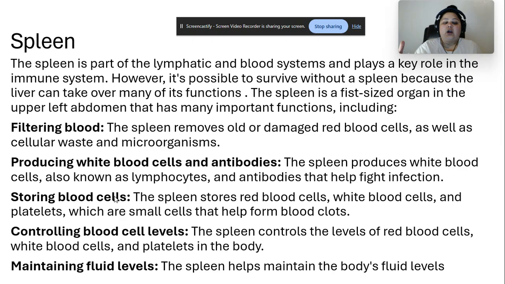I know it is being said that your liver can do most of the jobs of the spleen, but trust me, the spleen is very important, only because there will be some infections that the liver cannot find, but the spleen can. Storing blood cells, producing WBCs and antibodies, controlling blood cell levels. If you don't have a spleen, then that will be an overload on the liver, and that's not going to help the body. Okay.